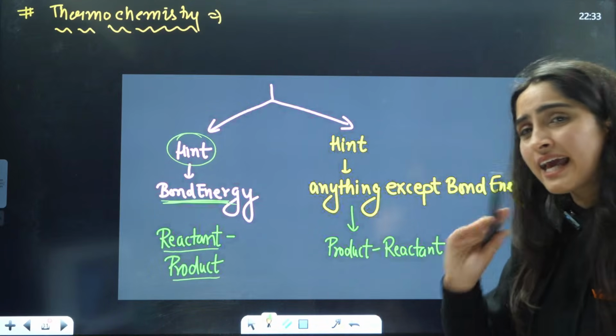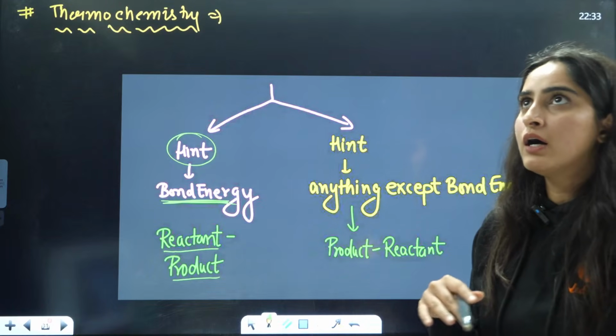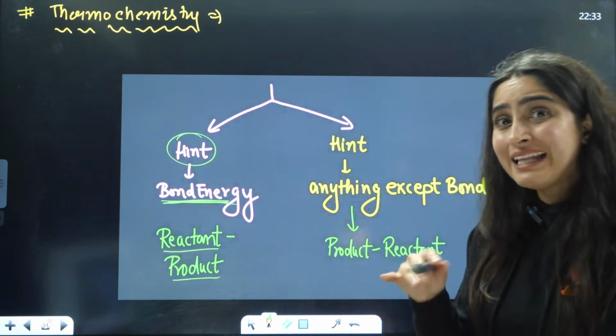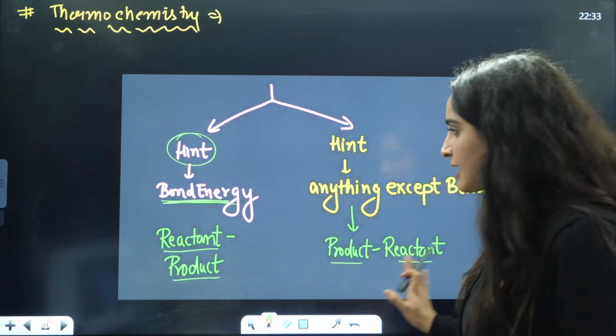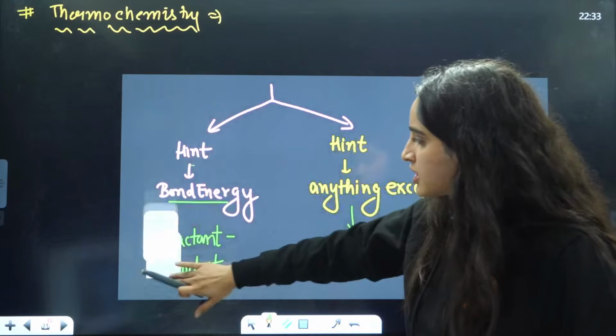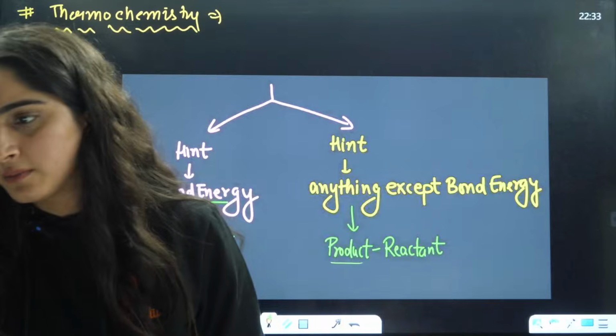But if anything else is given, enthalpy of formation, enthalpy of combustion, anything else, then it will be product minus reactant, right? If bond energy is given, you will understand this better when I do the question.